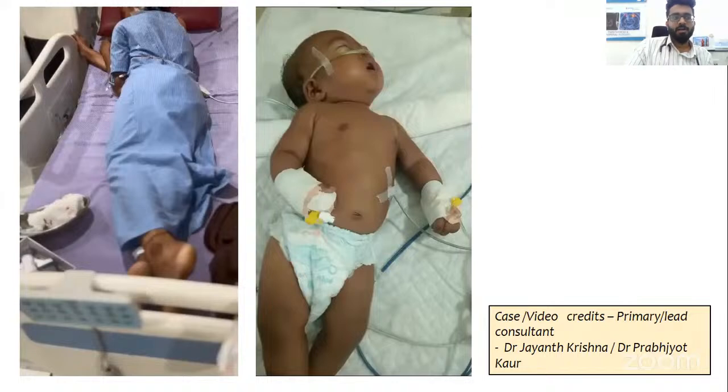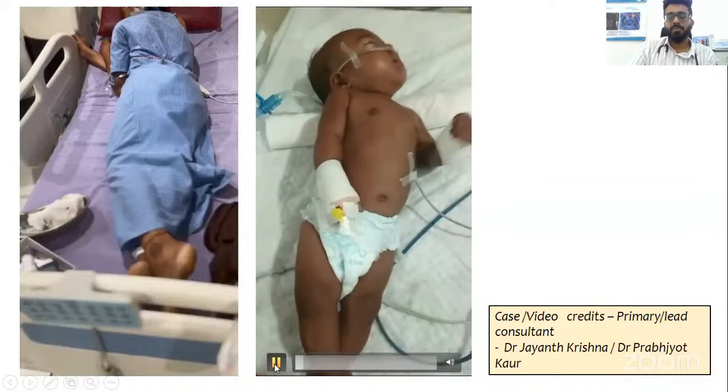So whenever a child comes to you with an acute-onset movement disorder, start thinking about drug ingestion. Then we have to think of poisonings, and then also think about other common genetic disorders which can affect your basal ganglia. The first in the order should be your Wilson's disease. In the second video, this child has, just try to identify the movement disorder.